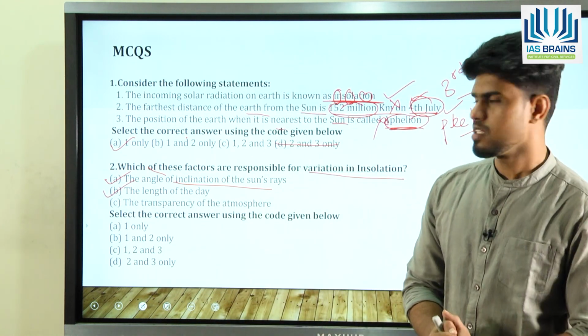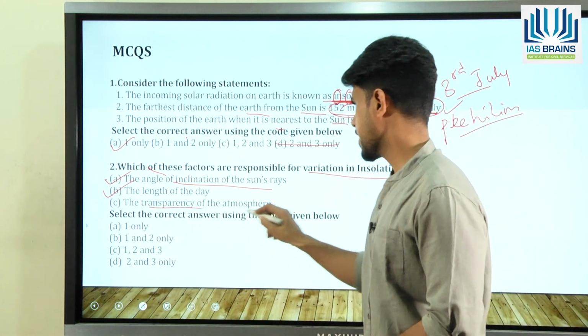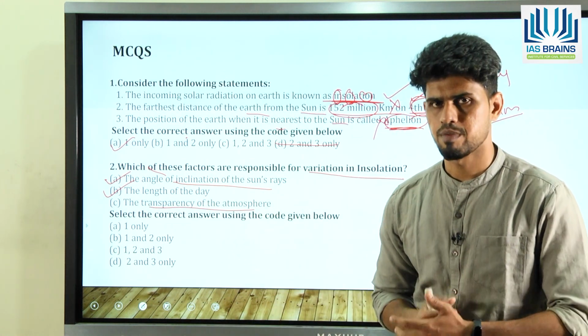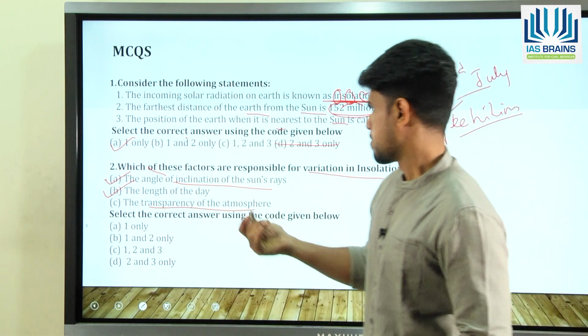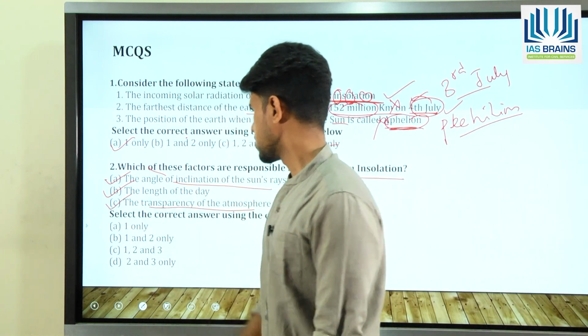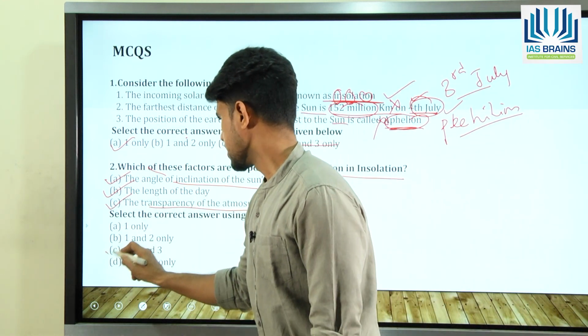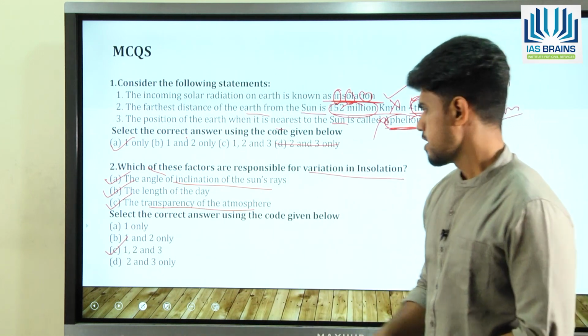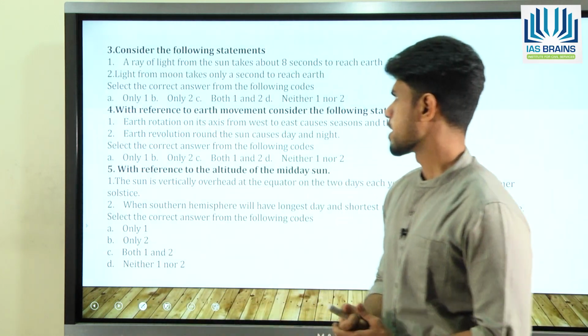Then see the third option, the transparency of the atmosphere. I already told you that the presence of the clouds will basically block the sunlight. So C is also true. So all of them are true and C is the answer here, right? So such questions can be asked in the preliminary exam.